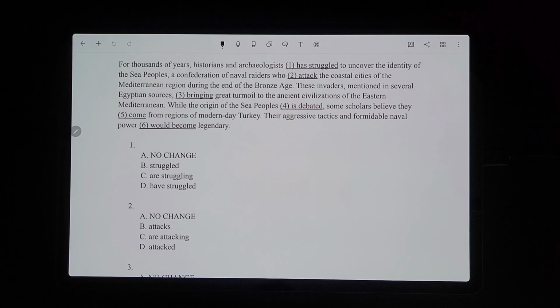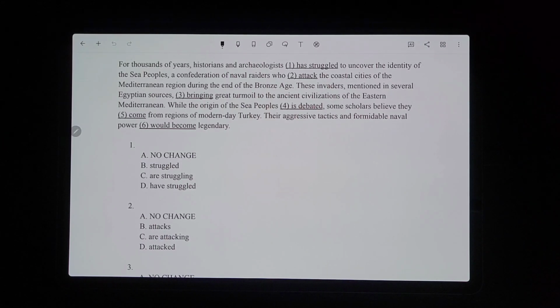So the underlined portion is referring to historians and archaeologists. So that's going to have to be plural. And so it definitely can't be "has." Well, it could technically be past tense too, but basically we can eliminate the no change option, was my point.